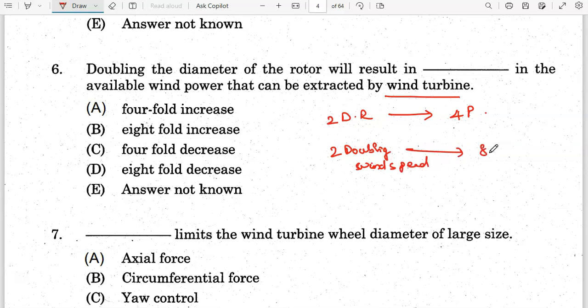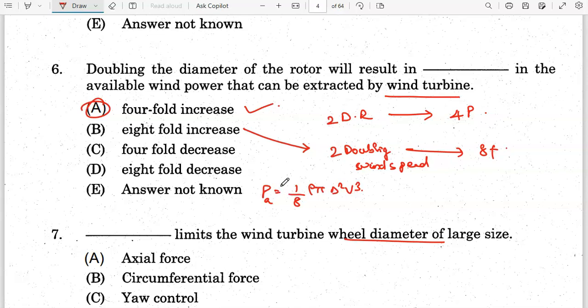So for 8-fold you increase the wind speed, and for 4-fold you increase the diameter of the rotor. Option A is the correct answer. We can represent this in the formula: available wind power P is equal to 1/8 rho pi d square v cube.